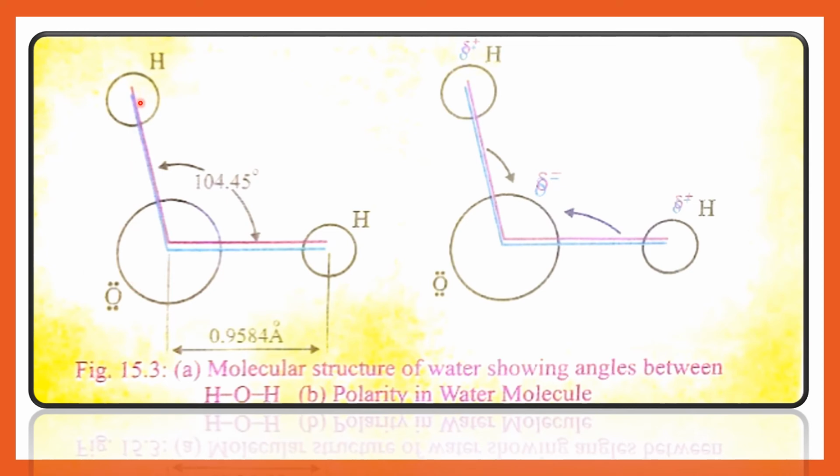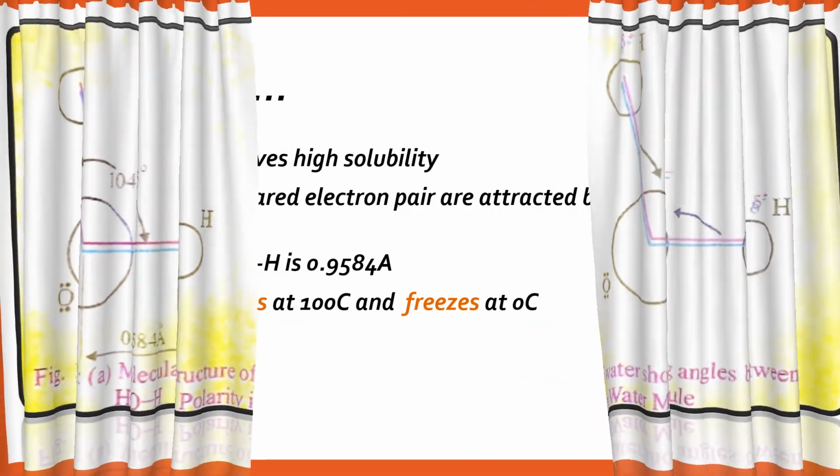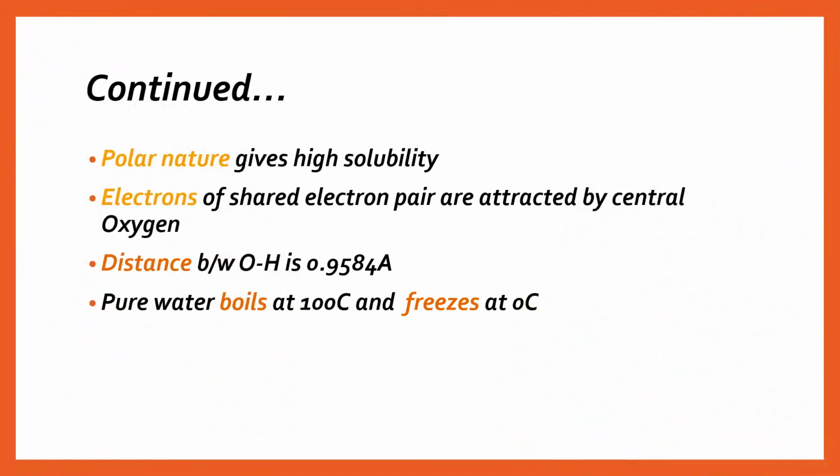Between hydrogen and oxygen to hydrogen, the angle is made here, and you can see here their angle and negativity and positivity. Polar nature gives high solubility. The polar nature of water gives high solubility.